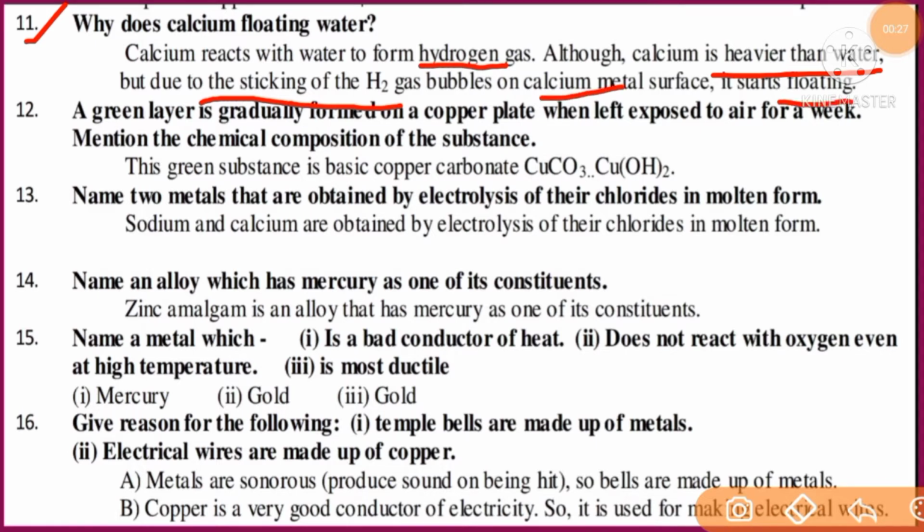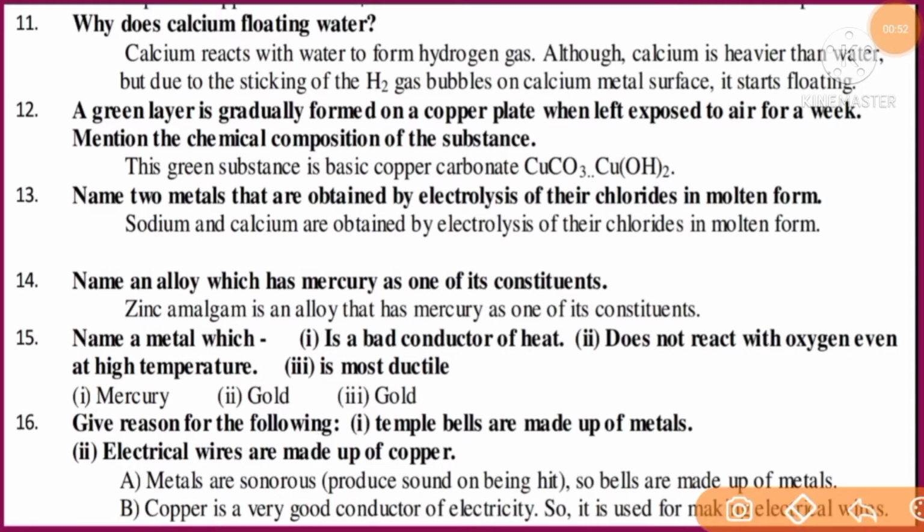it starts floating. You know students, this question asks what happens when a metal reacts with water. So calcium reacts with water to liberate hydrogen gas. That hydrogen gas sticks around the calcium metal as hydrogen gas bubbles. So calcium becomes light and starts floating.